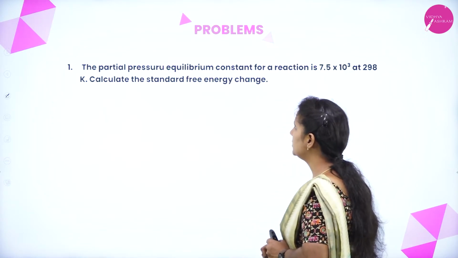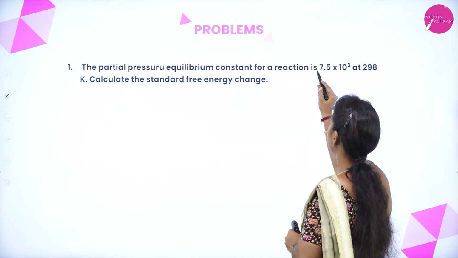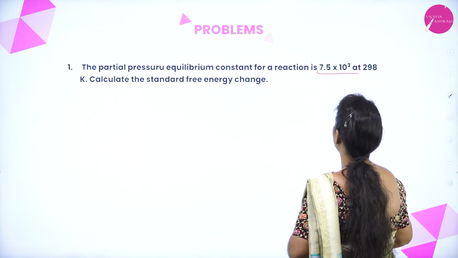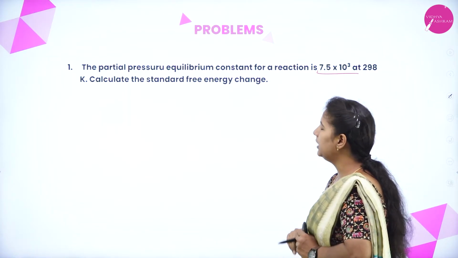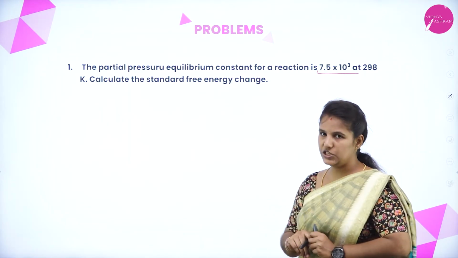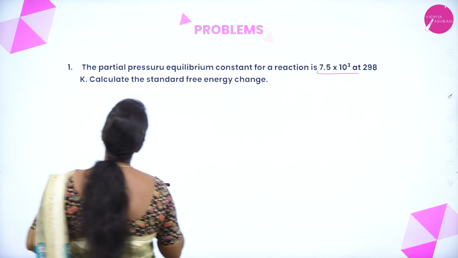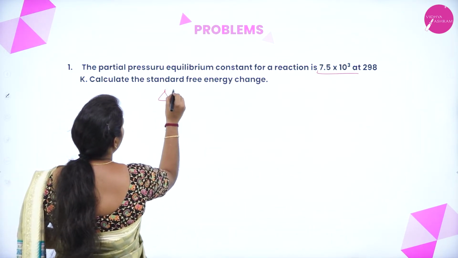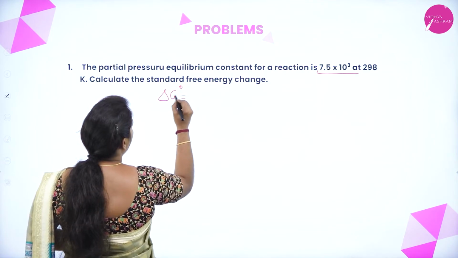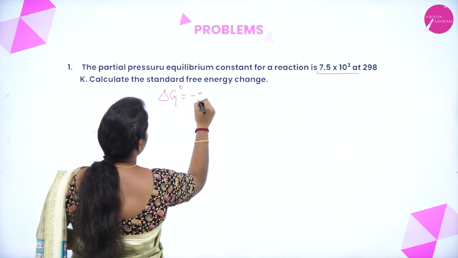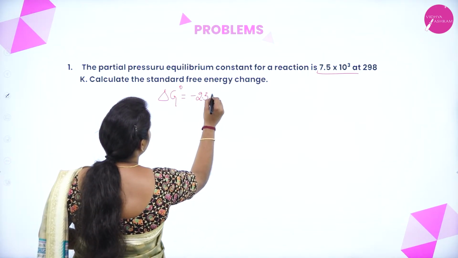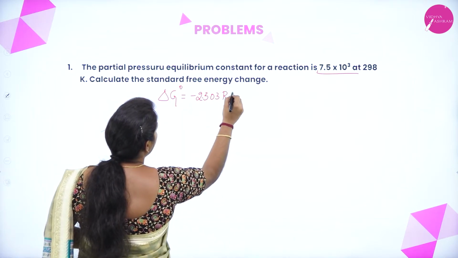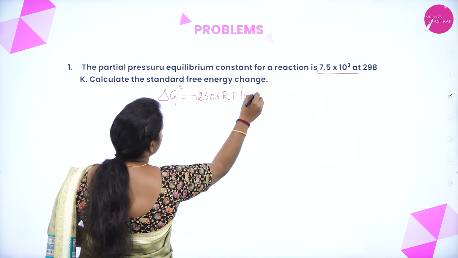The equilibrium constant, in terms of partial pressure, of a reaction is 7.5 into 10 to the power of 3 at 298 Kelvin. Calculate the standard free energy change for this. So what is the formula? The standard free energy change is obtained by minus 2.303 RT log of Kp.